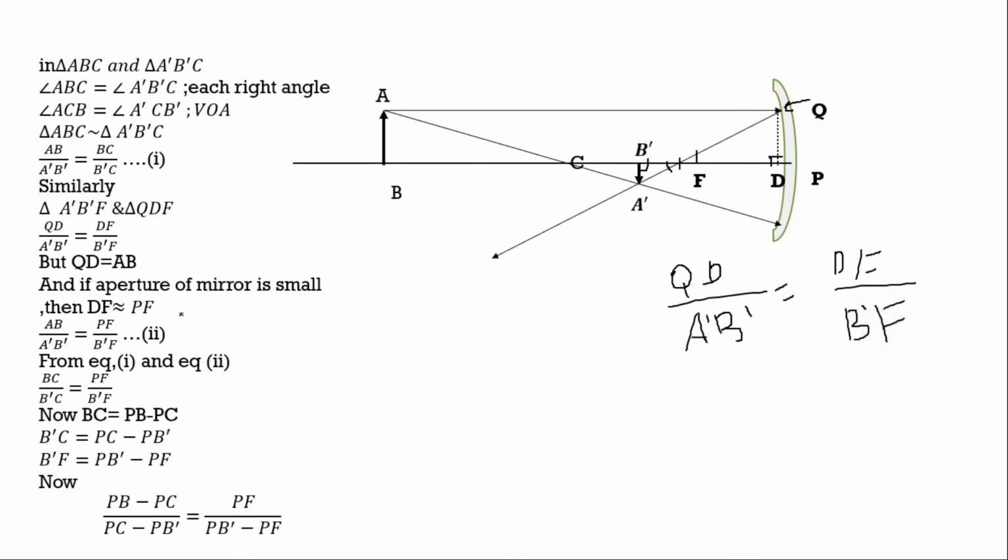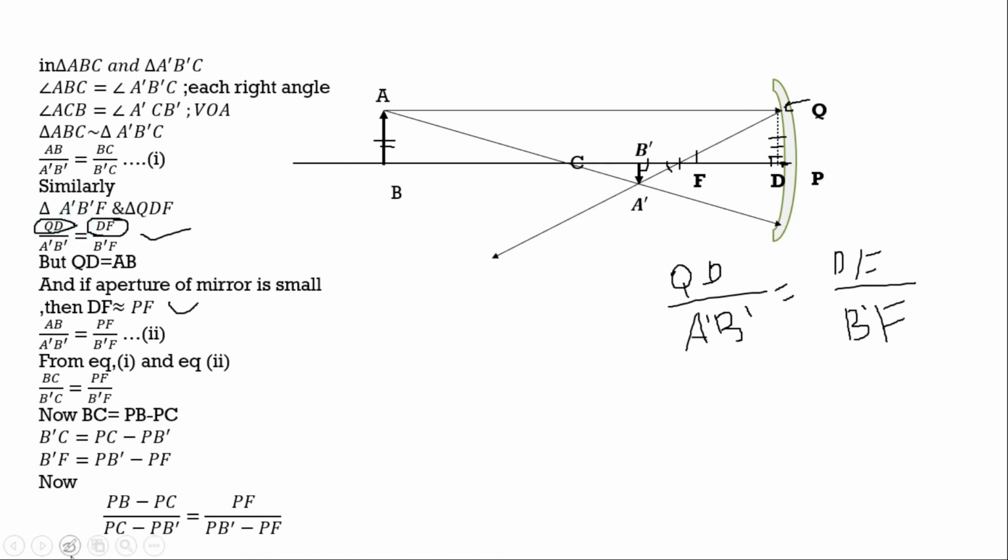You can find here I wrote this, okay. But we are observing this QD. See, this QD is exactly equal to this AB because it is forming a rectangle. Opposite sides are equal. So I replace this QD as AB. And if the aperture of the mirror is small, this point D will be very close to this point P. See, this point P, the pole, will be over here. So I wrote DF is approximately equal to PF.